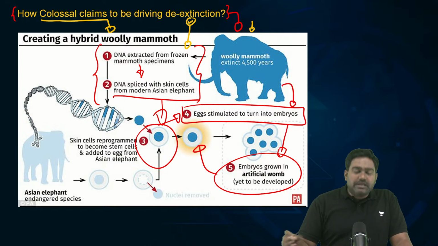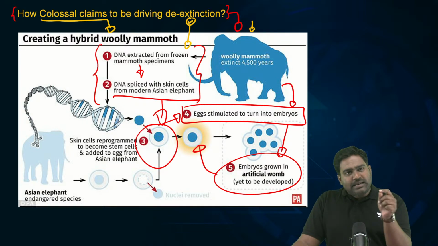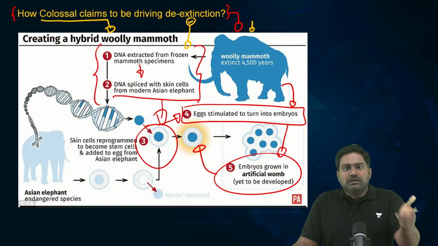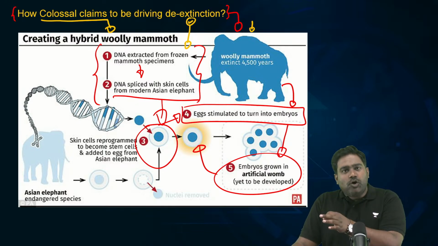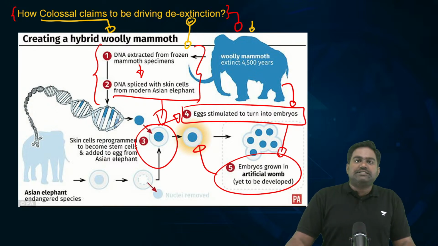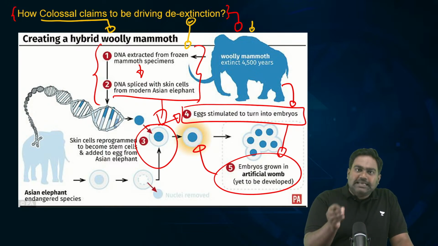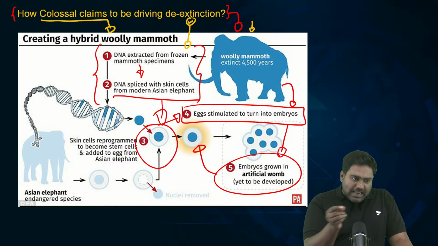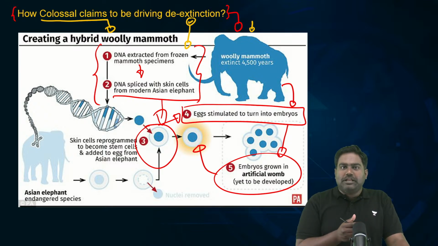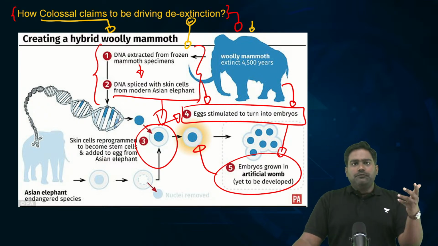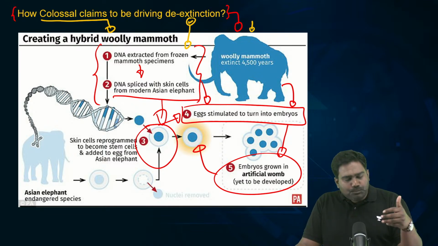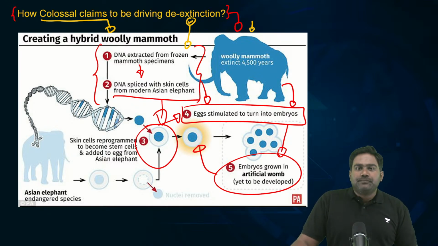The company engineered these embryos by adding around 20 edits to the grey wolf genetic sequence. These 20 edits were based on the DNA obtained from the dire wolf fossils. So only around 20 traits of the dire wolf have been added into the existing grey wolf sequence, and then a grey wolf surrogate was used to birth these three pups. So this is the approach that the company is adopting.